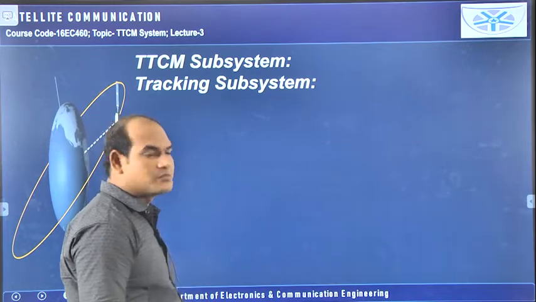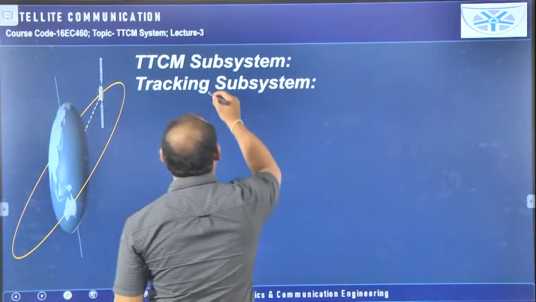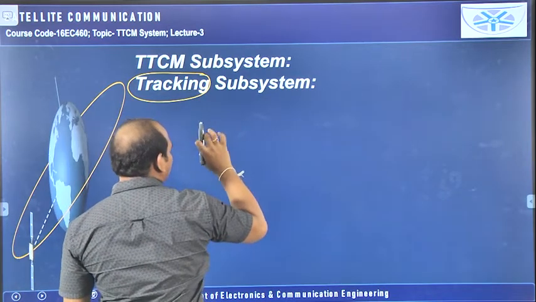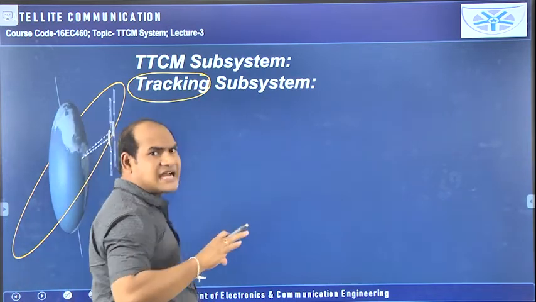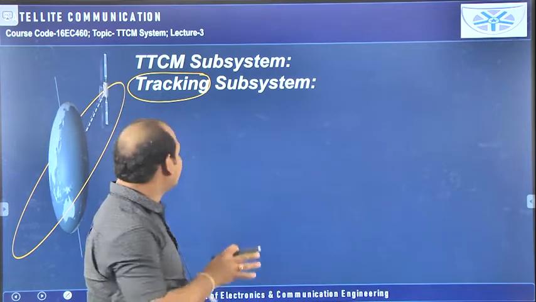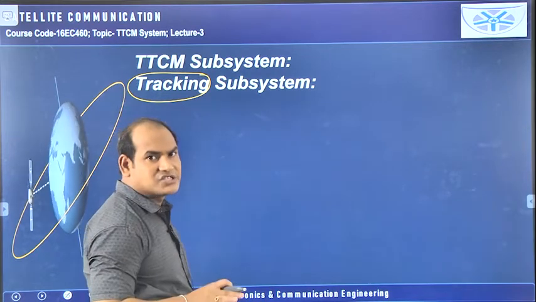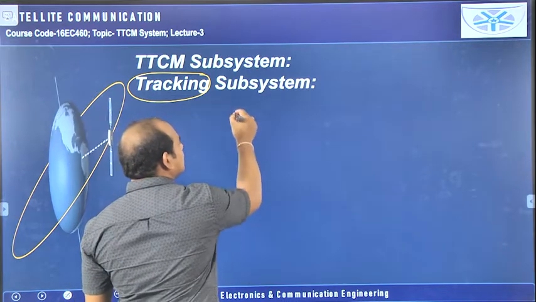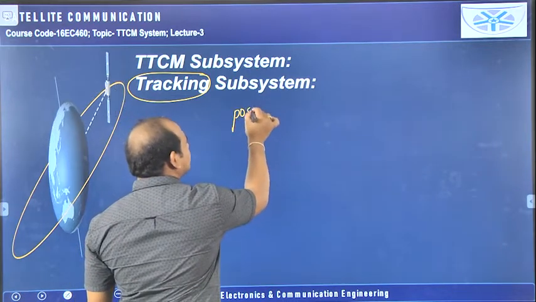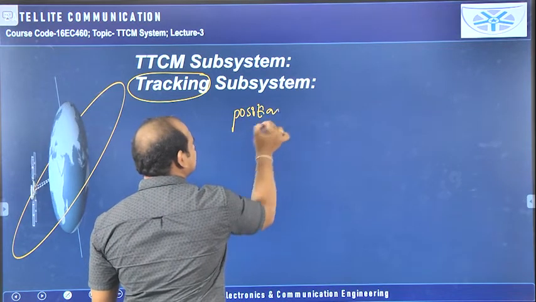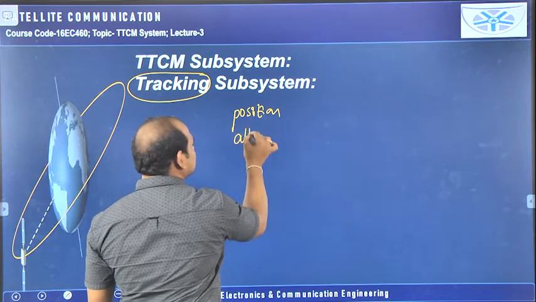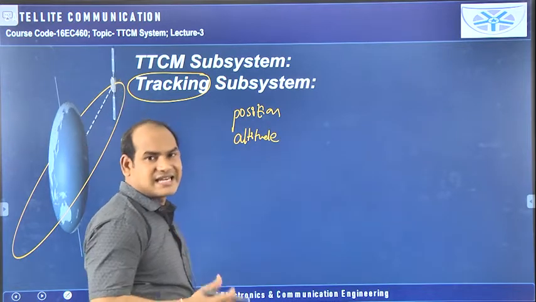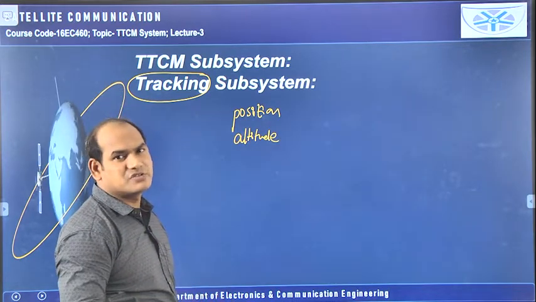Then the tracking subsystem. Tracking subsystem means we have to track the satellite. That means we need to tell in which position the satellite is available. That will be taken care of by using this tracking subsystem. In which position means in which direction it is available, and the altitude of the satellite. If you know these two things, then we are able to point our earth station antenna towards the satellite. That information can be obtained by using the look angles.